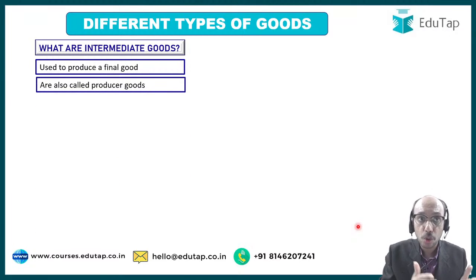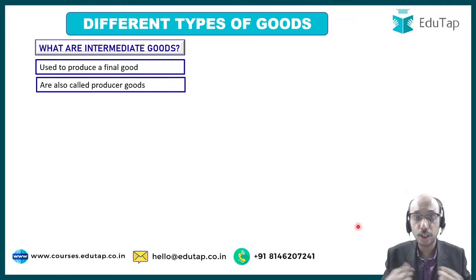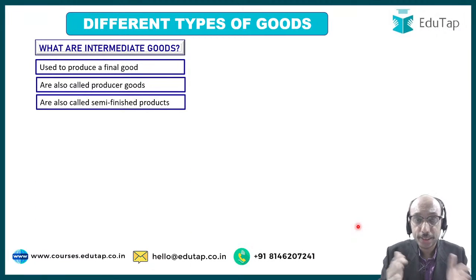These are also called producer goods. So the thread which has gone into making this coat can also be said to be a producer good, right? There is no harm in saying that, because this is the consumer good. The thread is not a consumer good. The thread is a producer good, right? They are also called semi-finished products.